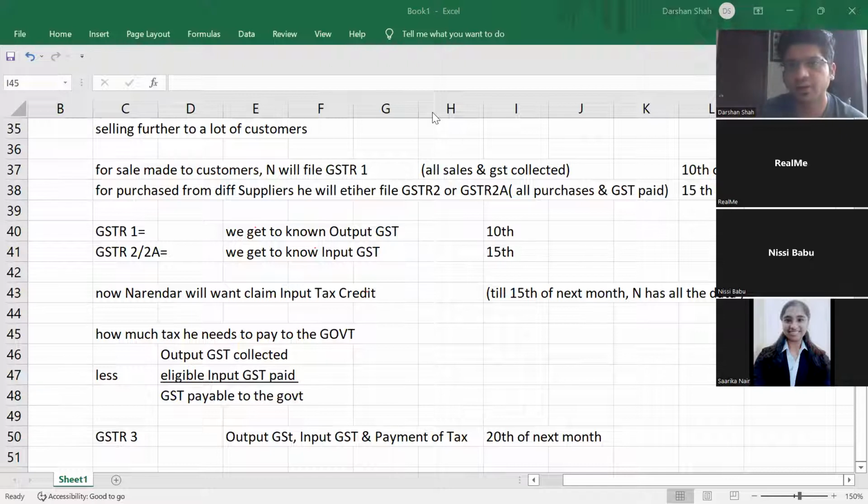Till then, I'll read the doubt. In the previous example, could you explain again how reducing the tax amount will help the supplier? Ultimately, the tax collector can net off. It will not help in GST. It will help in his income tax. Because if let us say sale was 10 lakhs, but the customer is asking to show sale of 9 lakhs, then when I show sale of 9 lakhs as a seller, my income reduces, my income tax reduces. So for the customer, indirect tax reduces, and for the seller, income tax reduces.